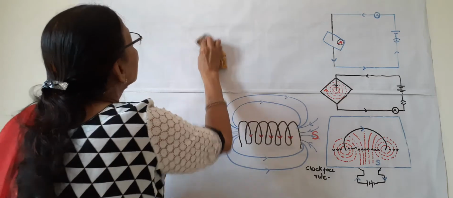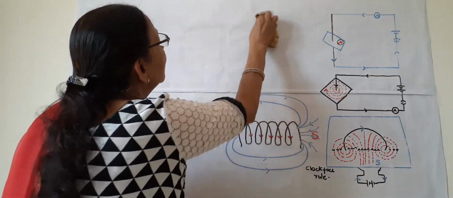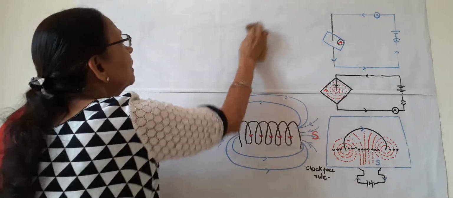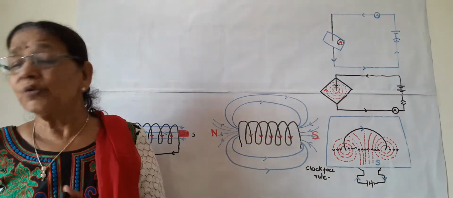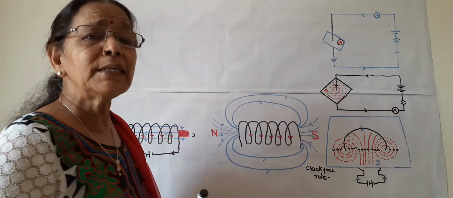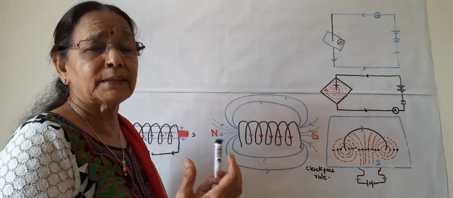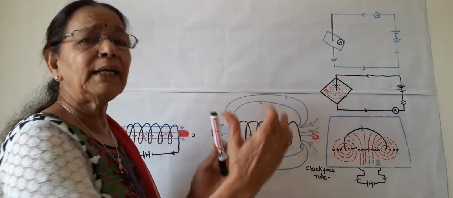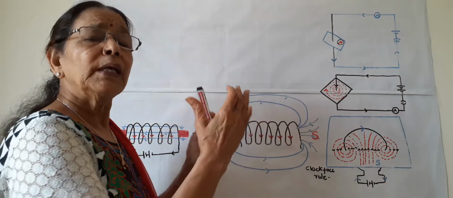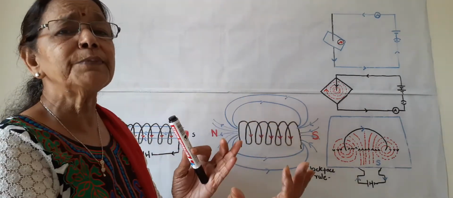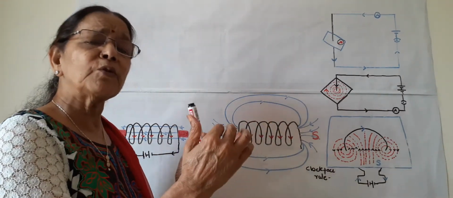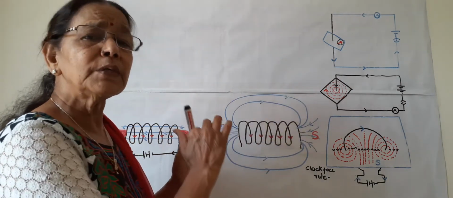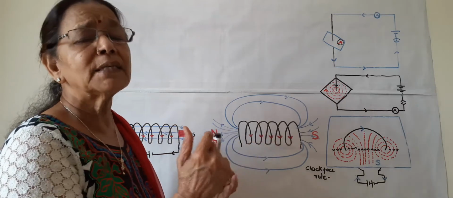Electric current can also produce magnetism or a magnetic field around a conducting wire. This is also known as electromagnetism. Electromagnetism means a combination of electricity and magnetism. So electricity can produce magnetism and vice versa is also true. Magnetism or a moving magnet can produce electricity. In both the cases we call it electromagnetism.